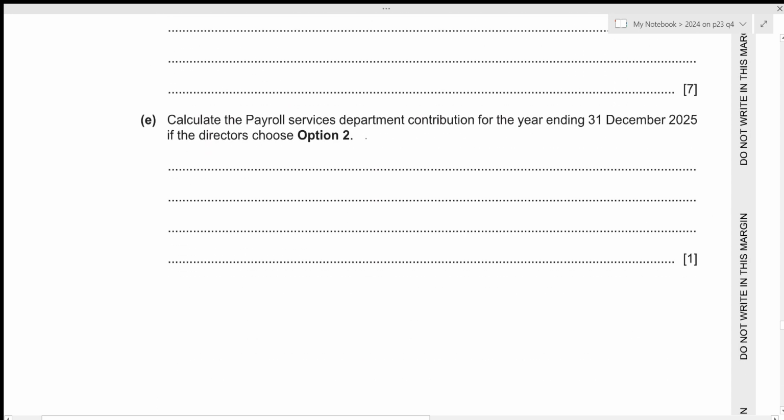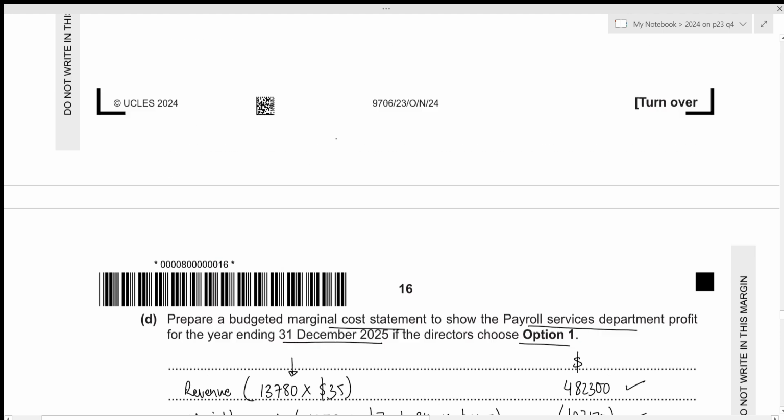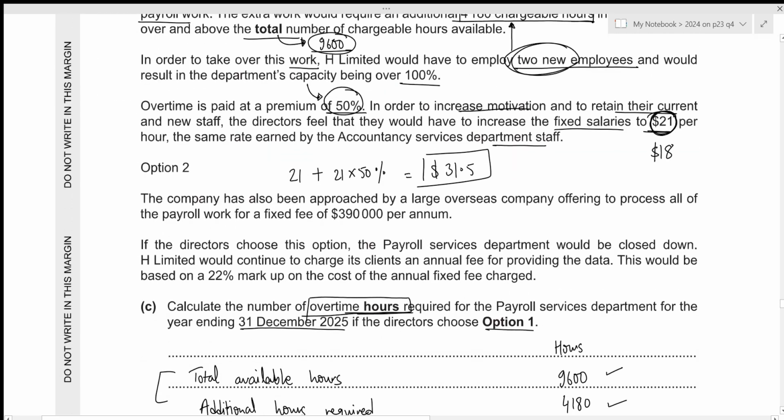Now, for the fifth part, we need to calculate the payroll services department contribution for the year ending 31st December 2025 if the directors choose option 2. Okay, under option 2, the company has also been approached by a large overseas company offering to process all of the payroll work for a fixed fee of 390,000 per annum. So instead of doing the payroll work ourselves, we will just hand it over to this overseas company and they would do the work for the cost of 390,000 per annum.